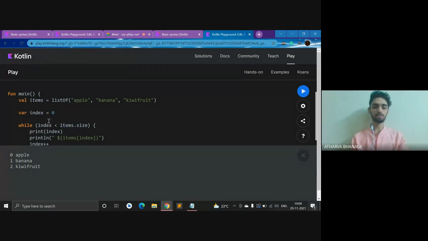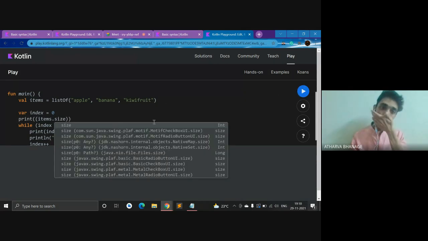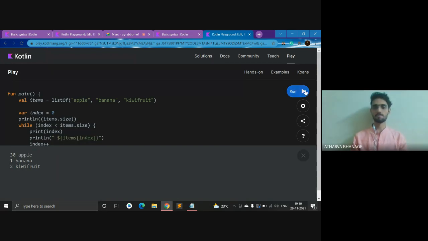Now if you guys don't believe it, println. So the size of this whole thing is 3. So while this index is less than the size, this while loop is running.